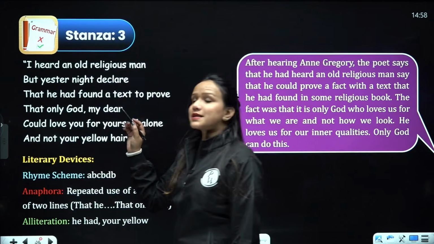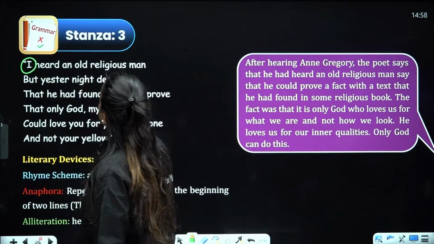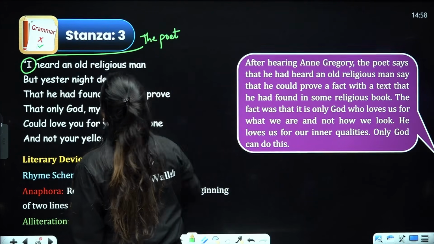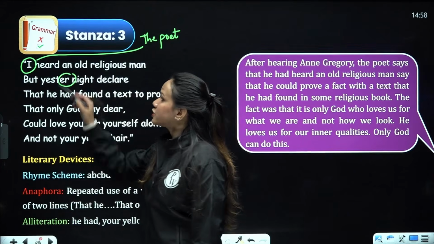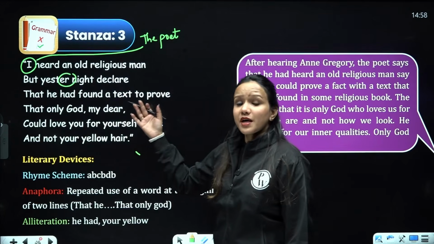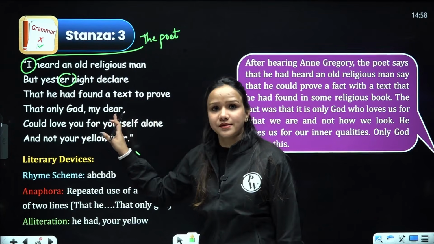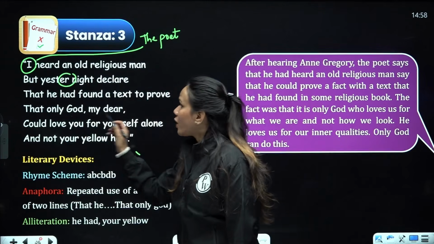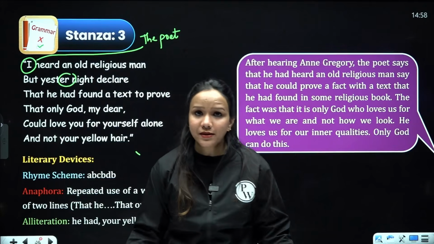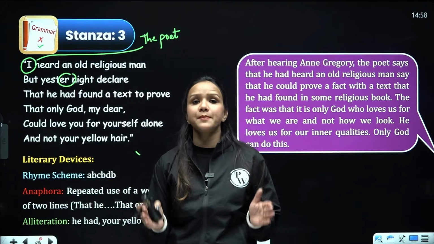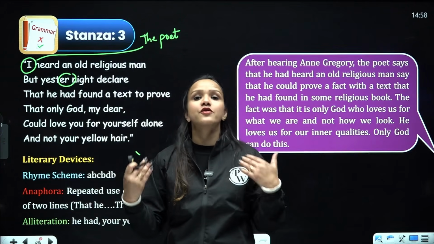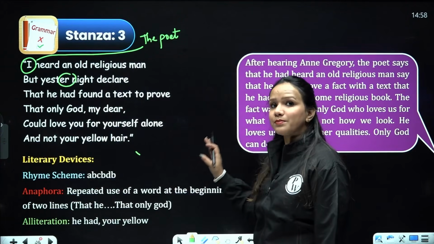All right, dear students. Now coming to the third stanza: I heard an old religious man. Here I refers to the poet again. But yester here refers to yesterday. He referred to an old religious man who referred to a scripture, a text, to prove his point that only God, my dear, could love you for yourself alone and not your yellow hair. He says that in the whole world there is nobody who loves you unconditionally except one entity, that is God, who loves all human beings for who we are, no matter what, but nobody else.